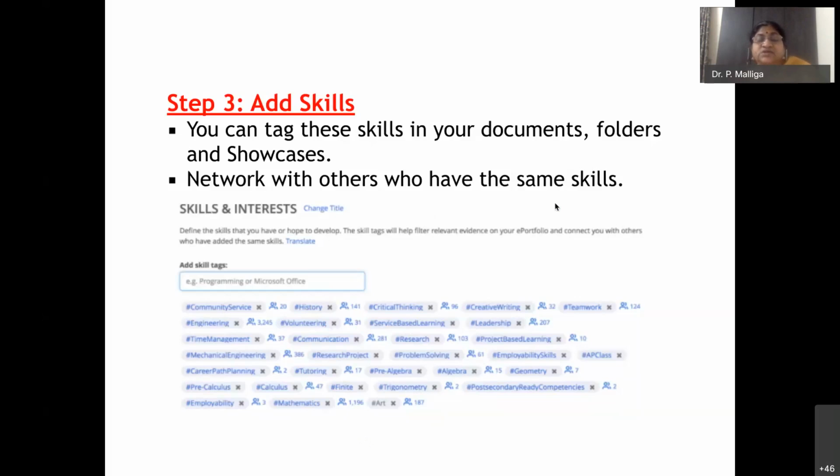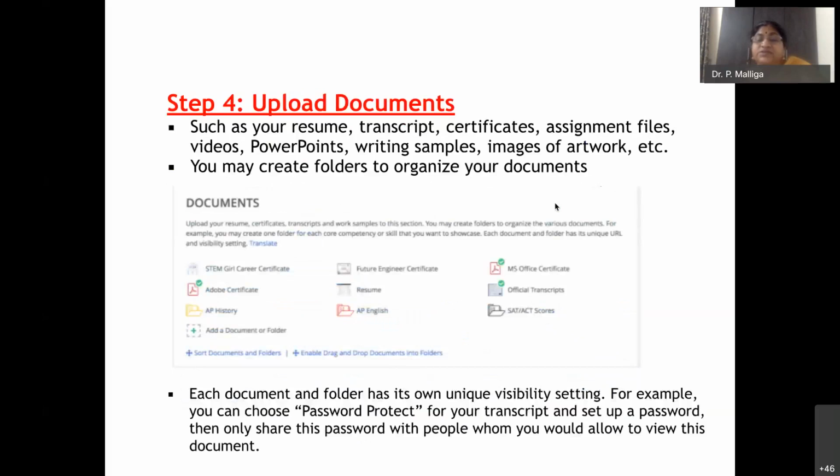So that is your third step. And fourth step is you can have all your assets, like your resume, your transcript, your marks, that is mark sheets, and then your certificates, or assignment files, videos, PowerPoints, writing examples, images of artwork, anything, whatever, you can store it as a document folder. You can store it. You may create folders to organize your own documents. So it is all available.